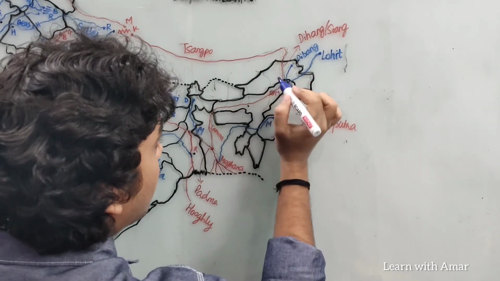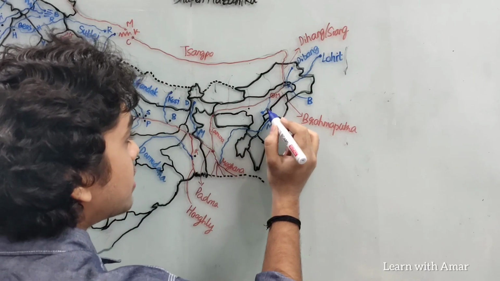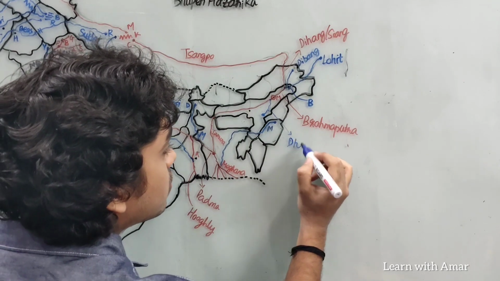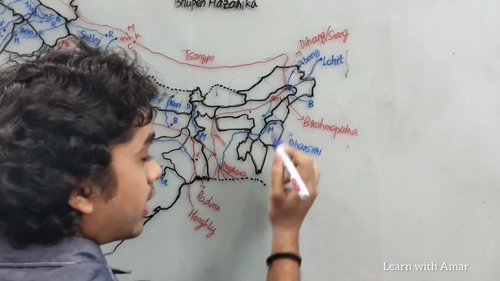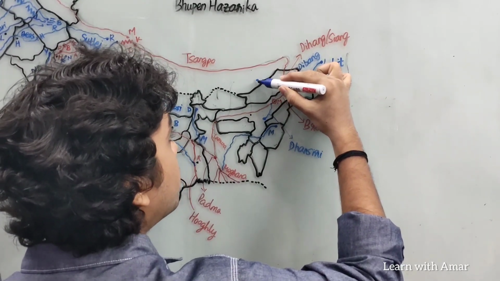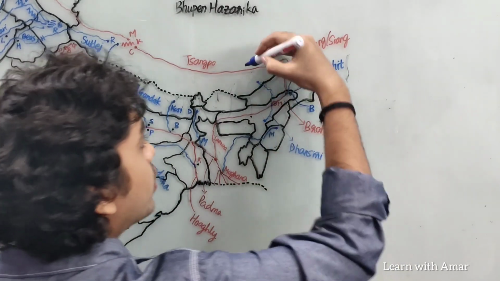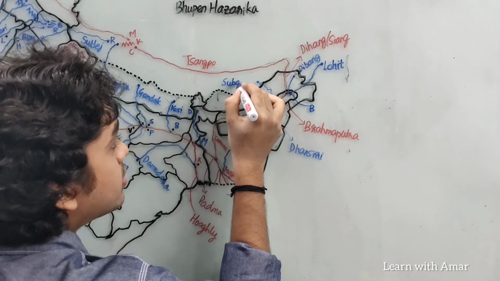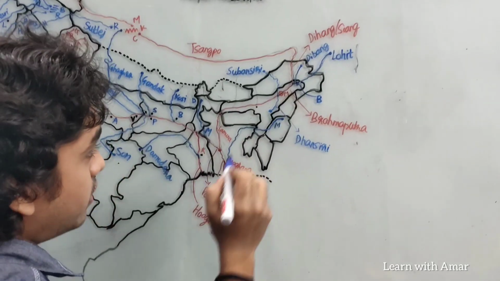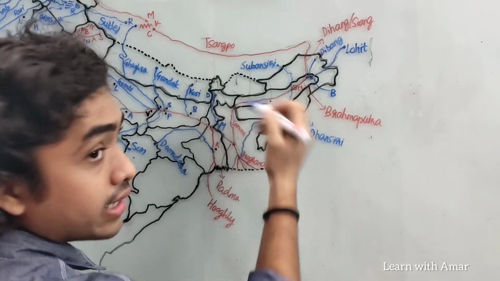Next we have this one. It originates in Assam and joins with Brahmaputra in Assam itself. This is Dhansiri. There is another tributary of Brahmaputra which rhymes with Dhansiri. It originates here, flows through Arunachal Pradesh and joins approximately at the same place as Dhansiri, and it is known as Subansiri. They join just before the Majuli, just after the Majuli river island. Subansiri is a right bank tributary, if you notice.